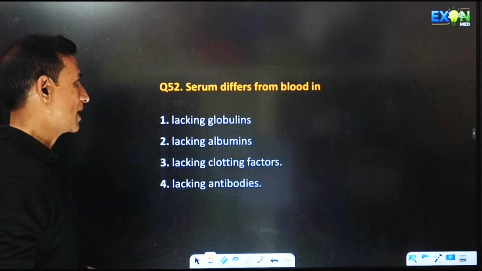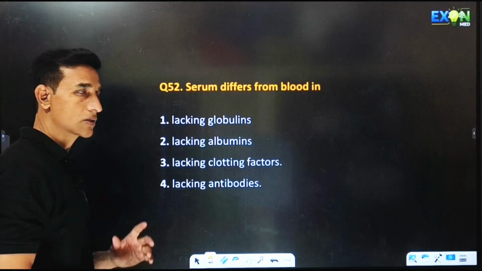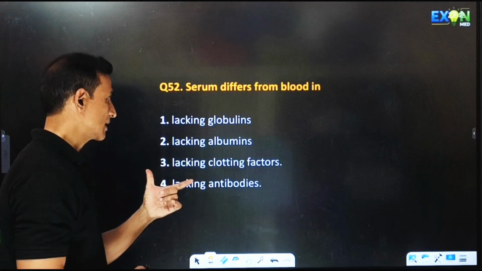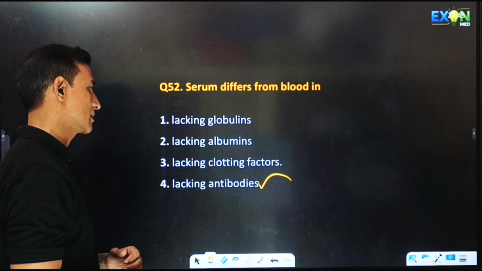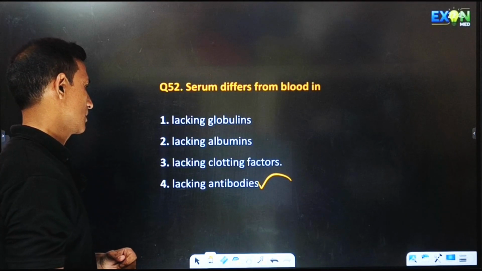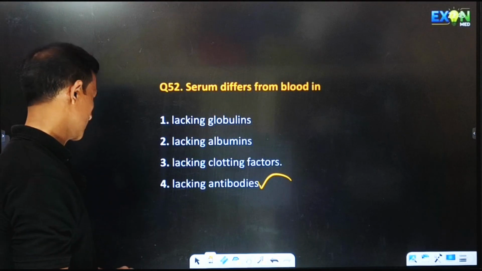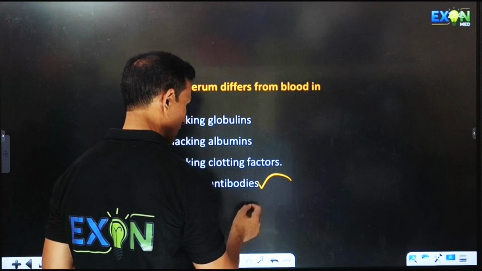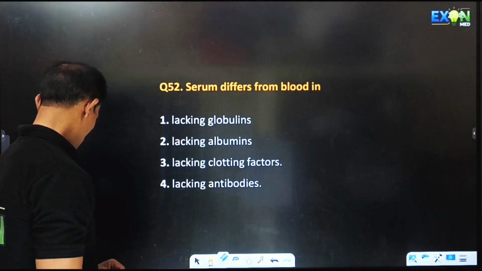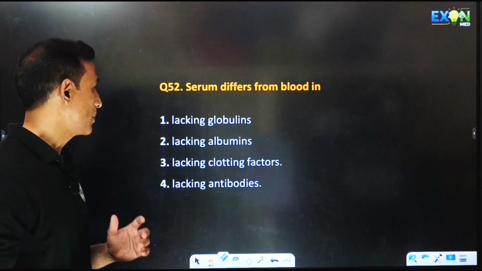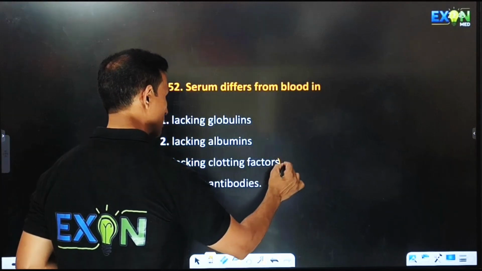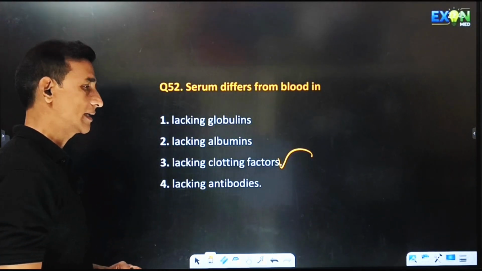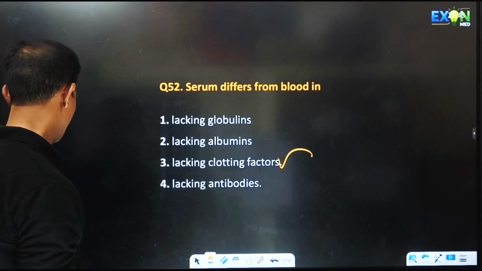Serum differs from blood in. So serum and blood, the difference is serum is not having antibodies. Oh my God, this is also wrong. Serum differs from blood in lacking blood clotting factors. So the correct option is lacking blood clotting factors.